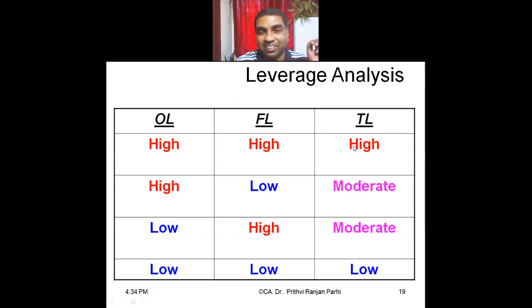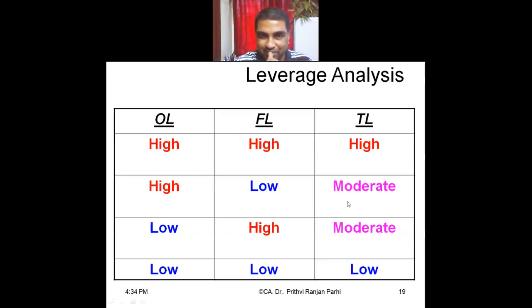If OL is high and FL is low, then total leverage will be moderate. If OL is low and FL is high, total leverage will again be moderate. And if OL is low and FL is low, total leverage will also be low. But low means EPS will be low. High means EPS will be high, but risk is there. So ideally, we should keep moderate leverage.